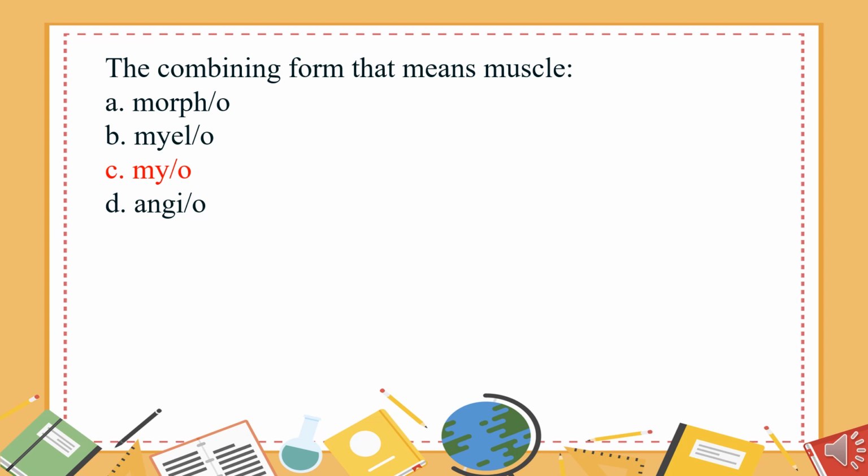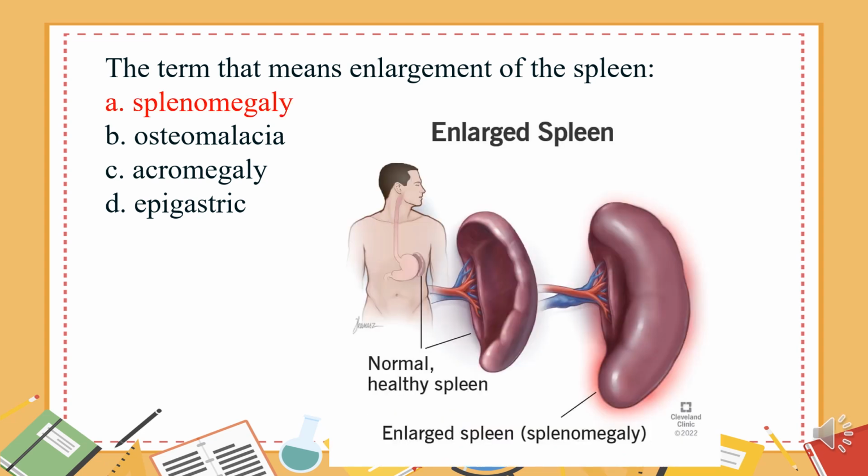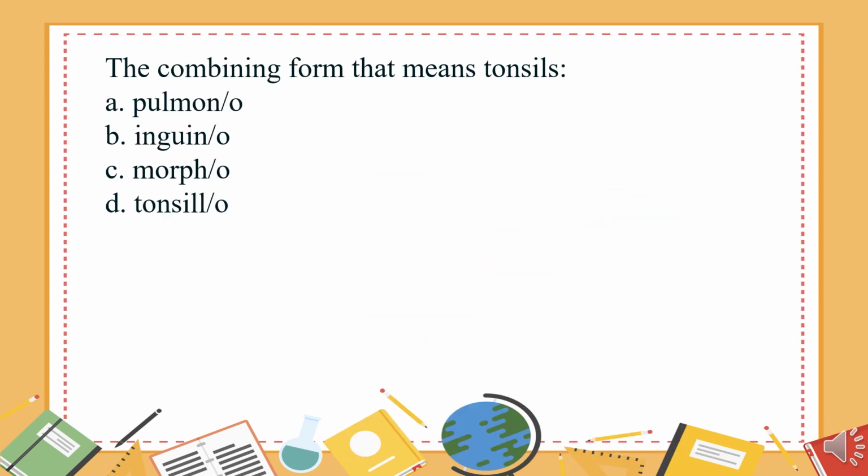Myo. The term that means enlargement of the spleen: A. Splenomegaly. B. Osteomalacia. C. Acromegaly. D. Epigastric. The answer is A. Splenomegaly. The combining form that means tonsils: A. Pulmono. B. Inguino. C. Morpho. D. Tonsilo. The answer is D. Tonsilo.